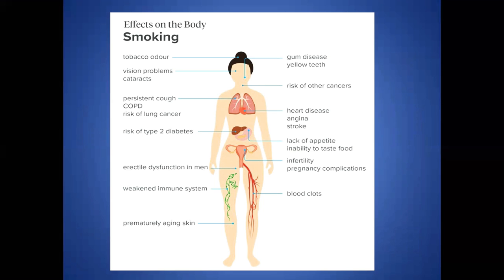Smoking also affects the circulatory system. Smoking is also responsible for weakening and staining of the teeth. Tooth loss is 2 to 3 times higher in smokers than in non-smokers.